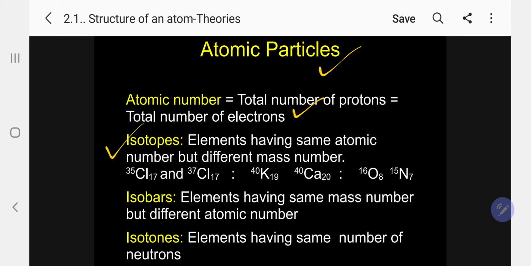Elements having the same atomic number but different mass number are called isotopes. A specific example is chlorine: chlorine-35 and chlorine-37. So the atomic number is the same, but the mass number is different.